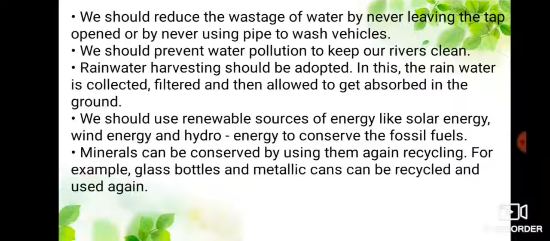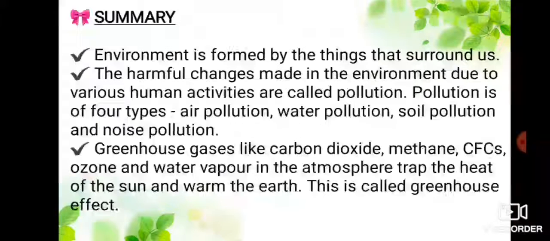Rainwater harvesting should be adopted. In this, the rainwater is collected, filtered, and then allowed to get absorbed in the ground. We should use renewable sources of energy like solar energy, wind energy, and hydro energy to conserve the fossil fuels. Minerals can be conserved by using them again, recycling. For example, glass bottles and metallic cans can be recycled and used again.